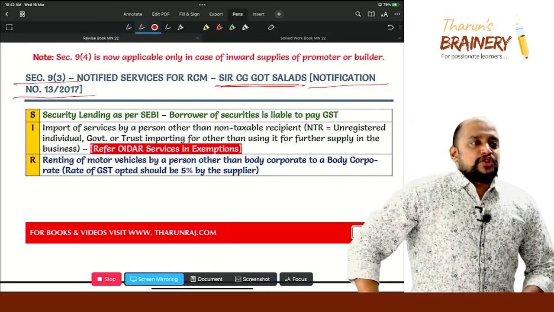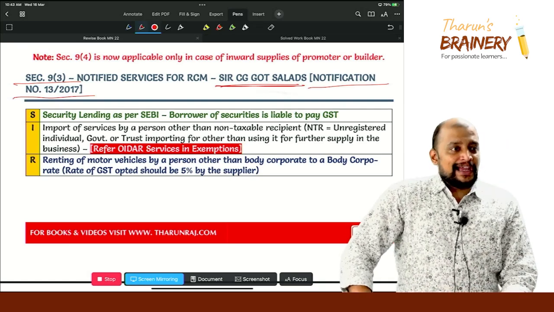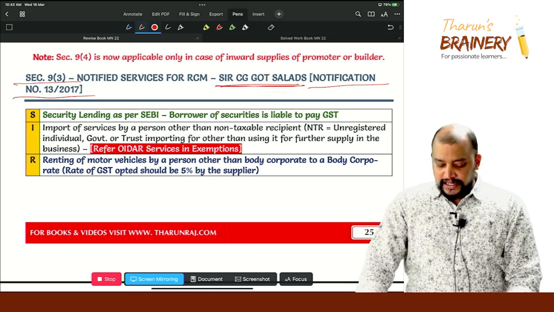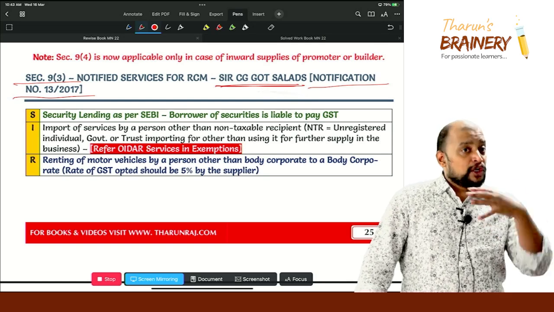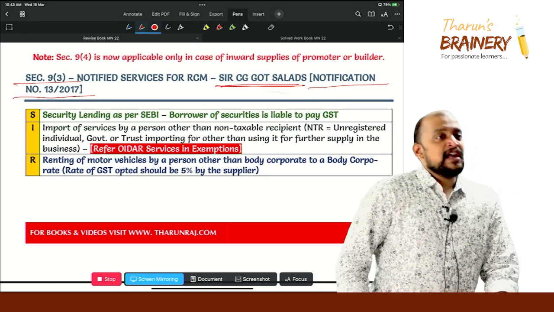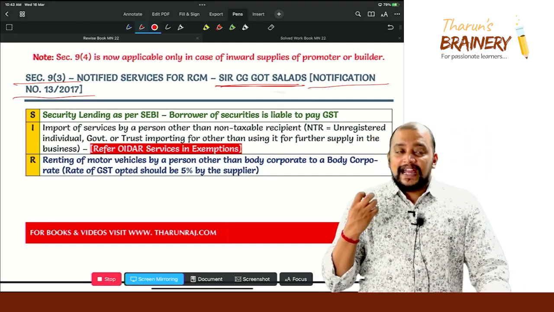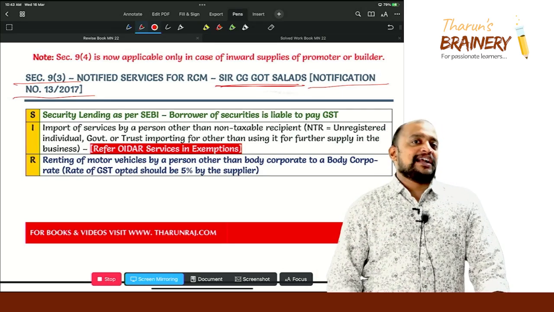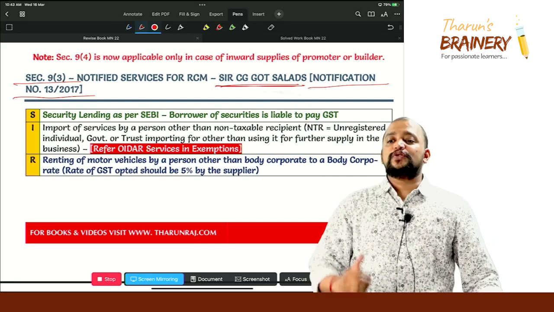Security lending is a situation where I have shares of one company. Say I have shares of Asian Paints. Asian Paints is a very good company which gives a very good return, and I am a long term investor. I have invested in the shares of Asian Paints. Now these shares I don't want to keep idle. It is there in my demat account. What will I be getting? I will be getting a dividend and a capital appreciation. But still I want to use these shares.